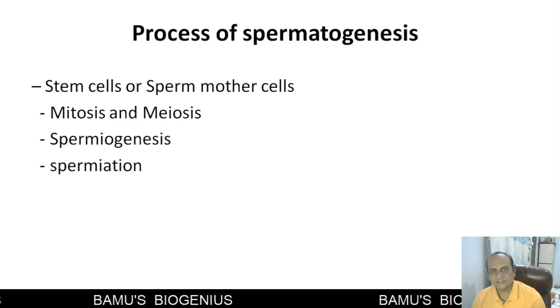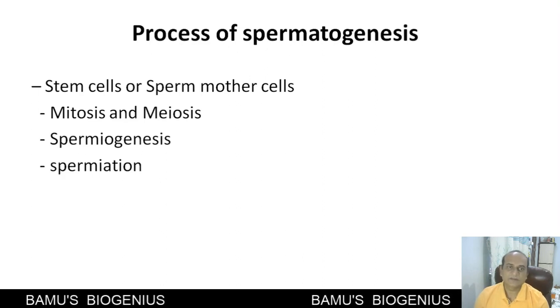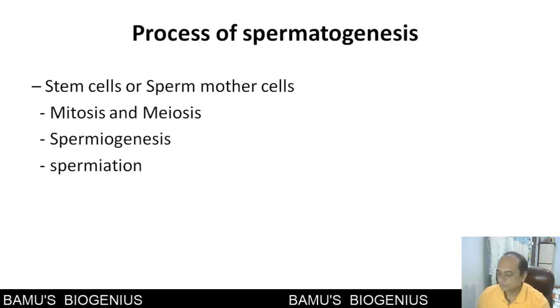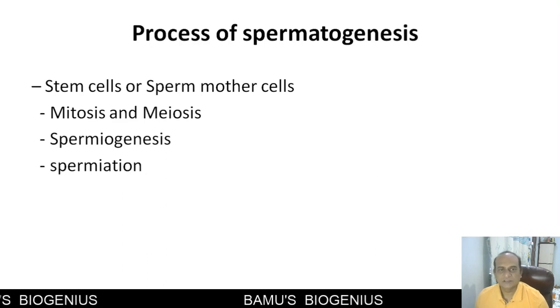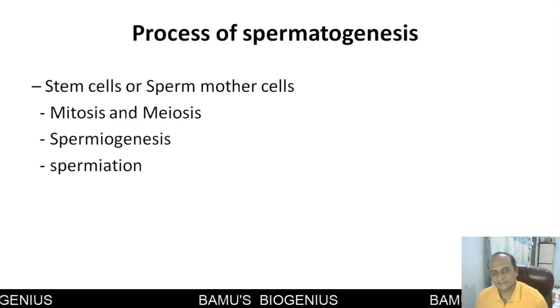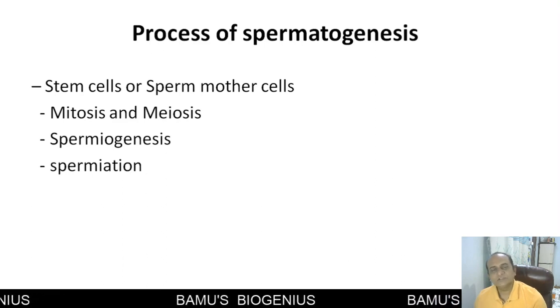One daughter cell remains as a stem cell, and another daughter cell enters spermatogenesis. So, by mitosis and meiosis, these spermatogonial cells develop into spermatozoa.